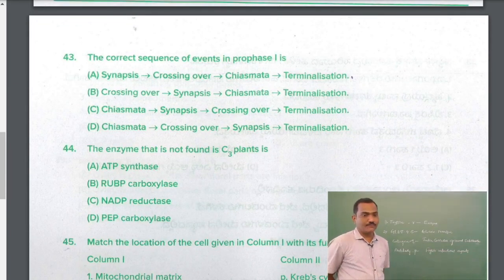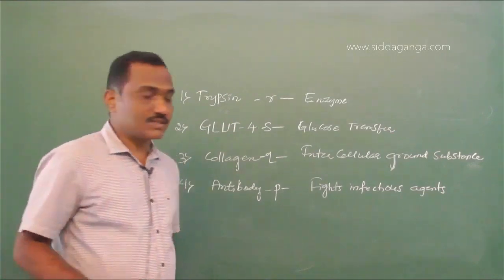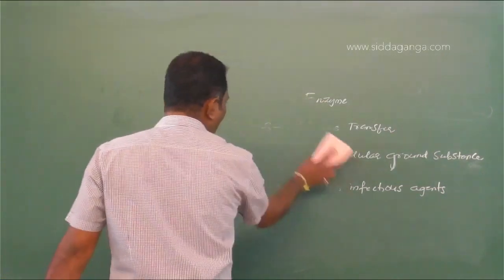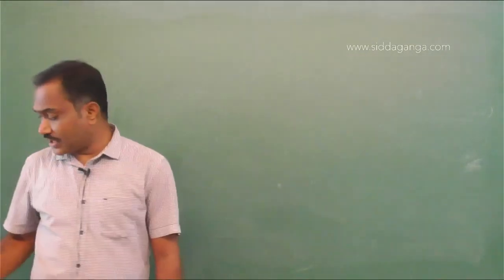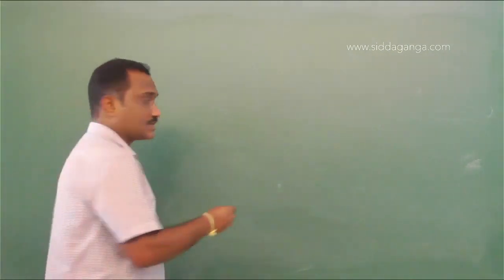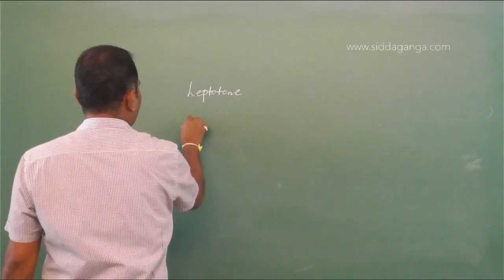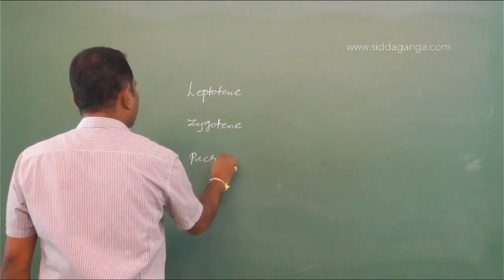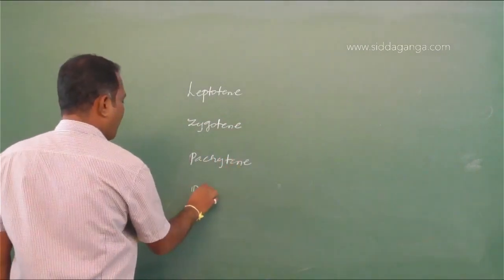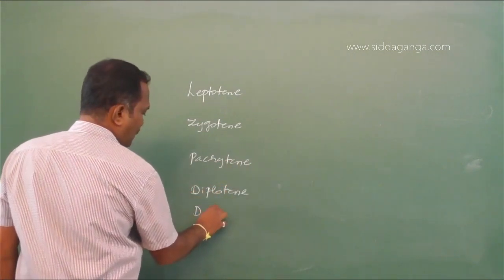So moving on to question number 43. The correct sequence of events in prophase 1 is, right. So prophase 1 of meiosis is a longer, complicated and significant process. In it there are different substages: leptotene, zygotene, pachytene, diplotene and diakinesis.